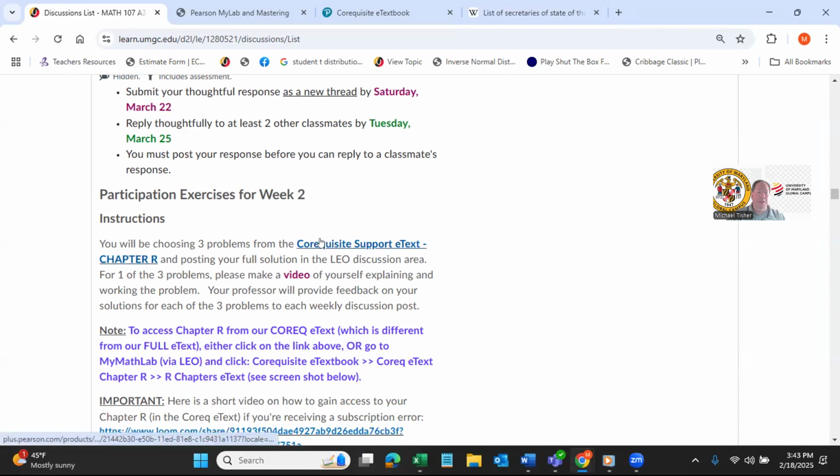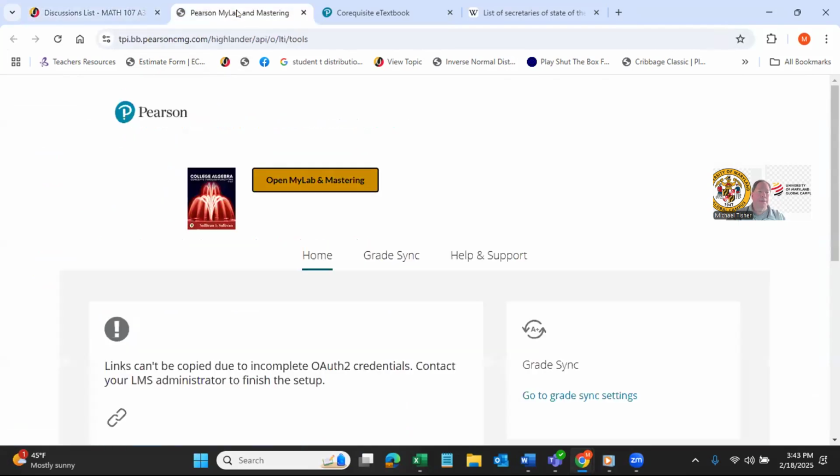One textbook is called the Corequisite Support eText, and before class, you want to sign up for something called My Math Lab. Once you sign up for My Math Lab, you go into My Math Lab like so.